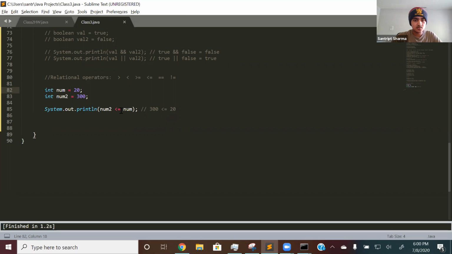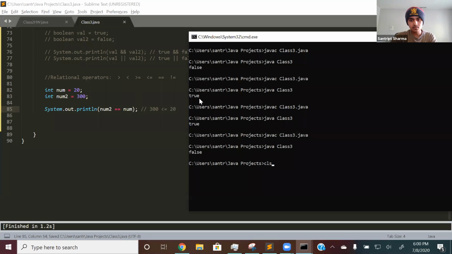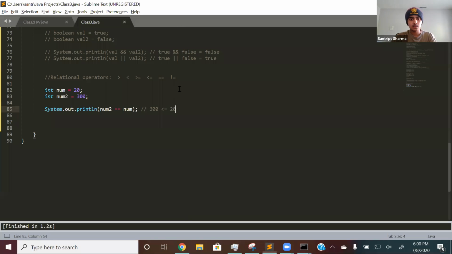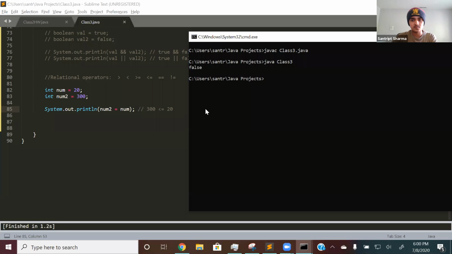In this case, we're going to check whether num and num2 are equal, so it has to be 2 equal signs. It will simply check whether num2 and num are equal. They're not, so it will print out false. If we run that, there, false. And if we use one equal sign, let me show you, it would print out an error because one equal sign is only used for assigning variables, as I mentioned before.